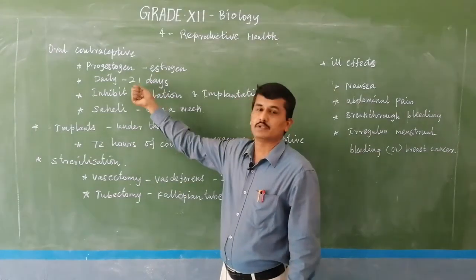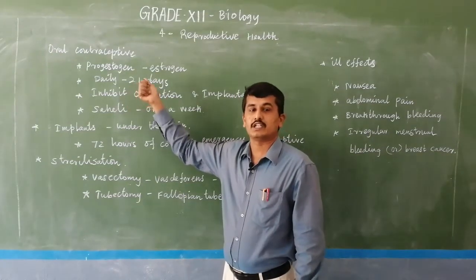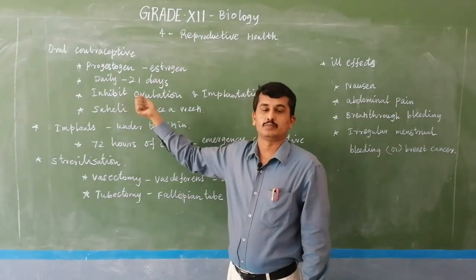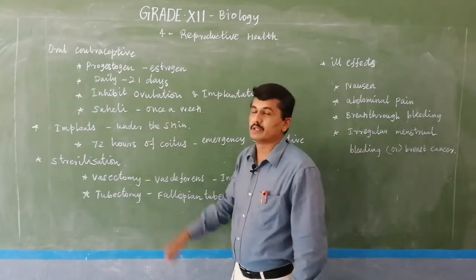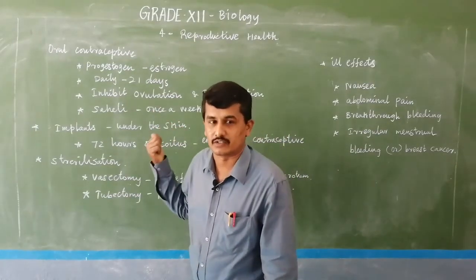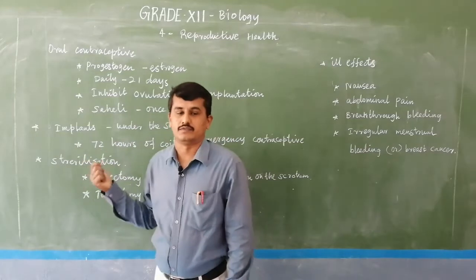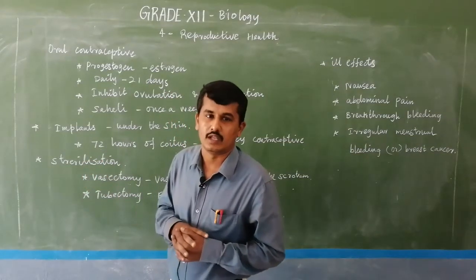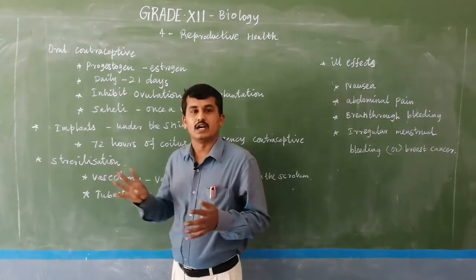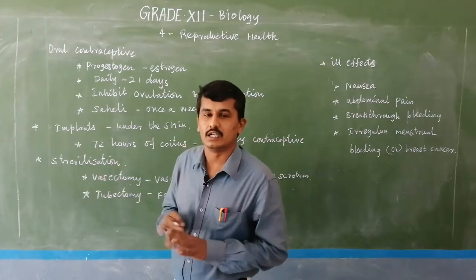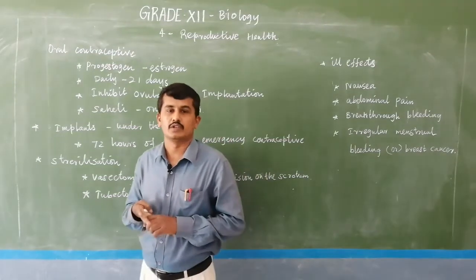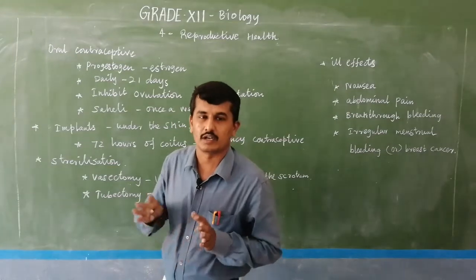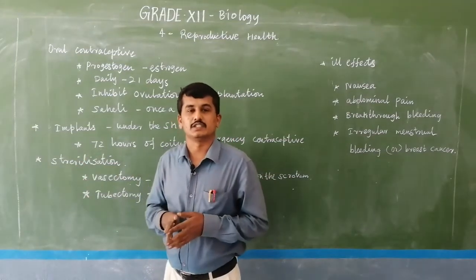But in the previous method, the tablet or pills must be taken every day for all 21 days to prevent pregnancy. But in this method, Saheli tablet or Saheli pills, once a week is enough. For example, in 28 days, 4 weeks, that means 1 week menstruation, then again 3 weeks, 21 days, one tablet a week is enough, only 3 tablets are enough for preventing the fertilization in a month.